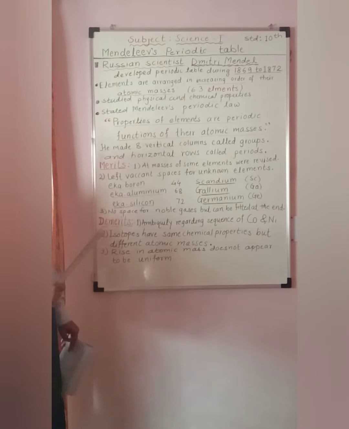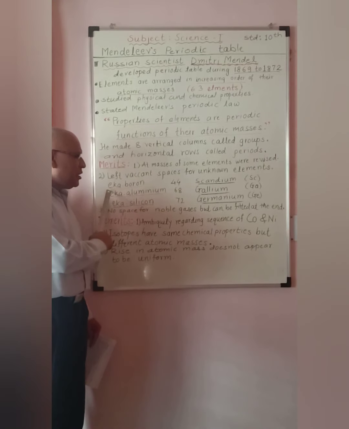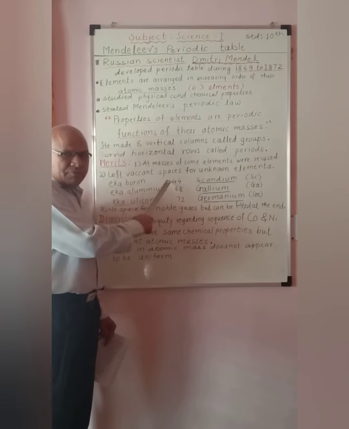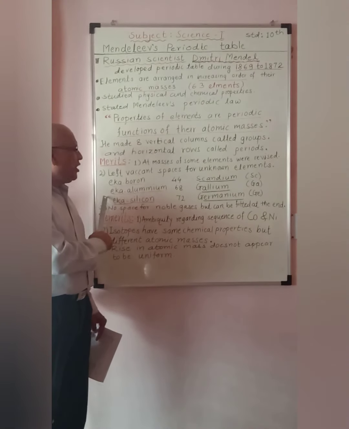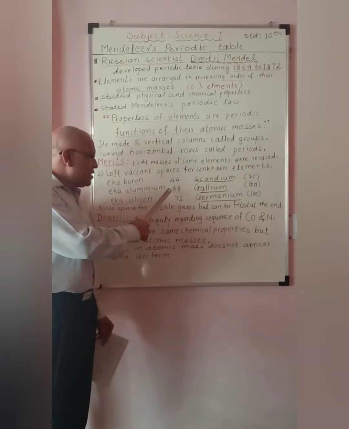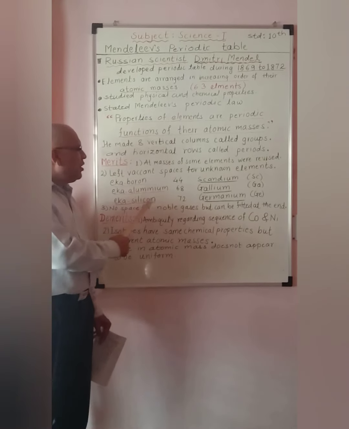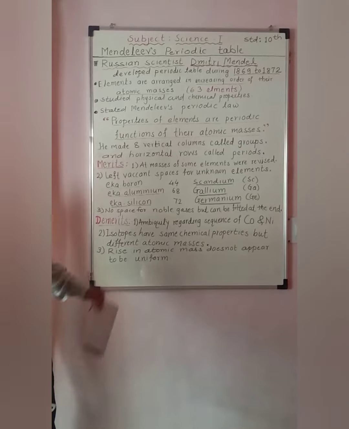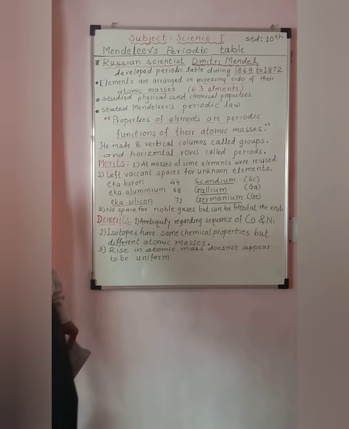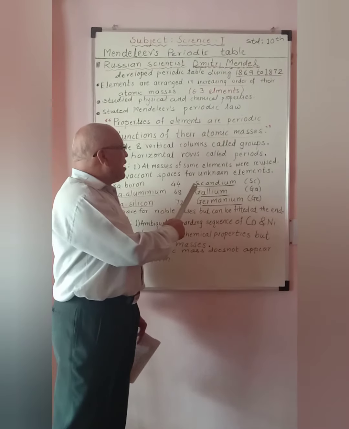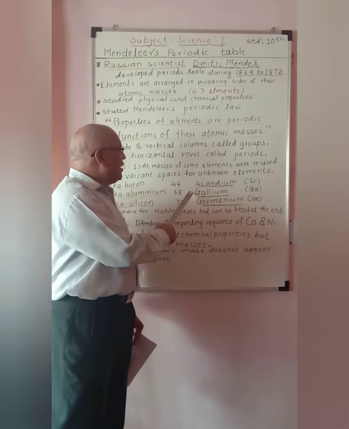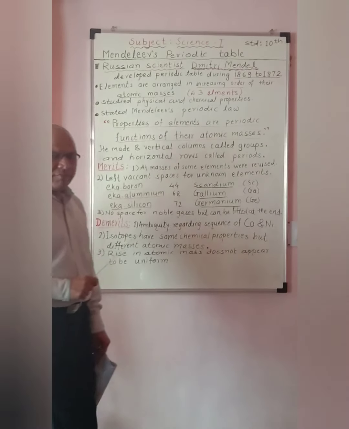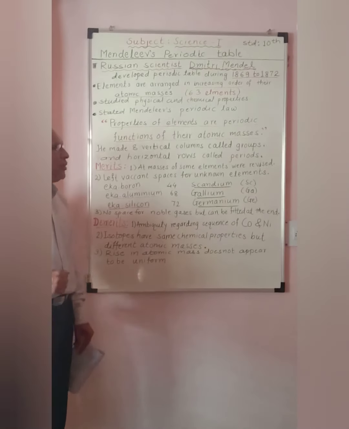He called these elements Eka boron, having the atomic mass 44, Eka aluminium having the atomic mass 68, Eka silicon atomic mass 72. Later on, these elements were discovered and they are named as scandium, gallium and germanium.